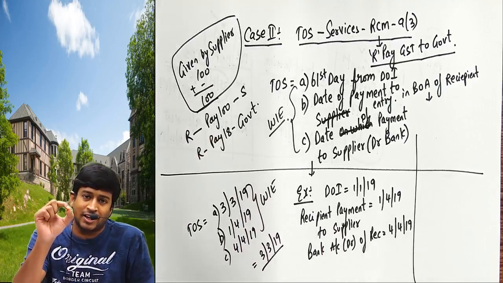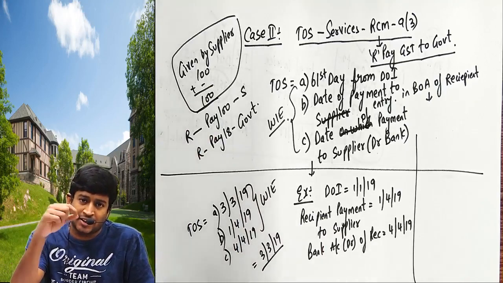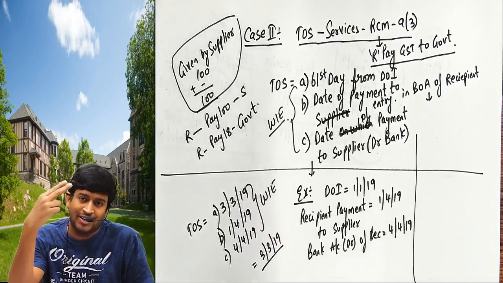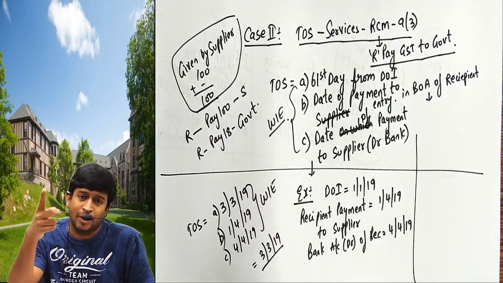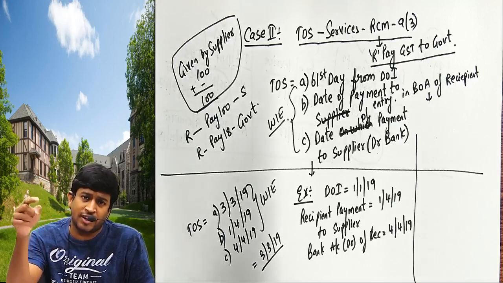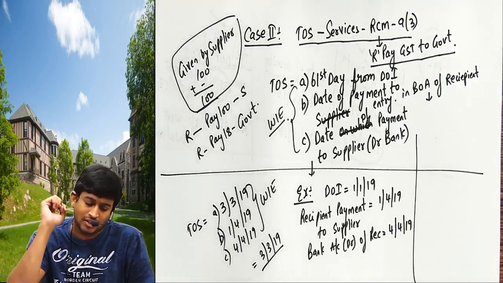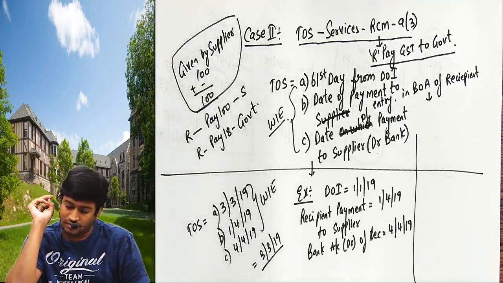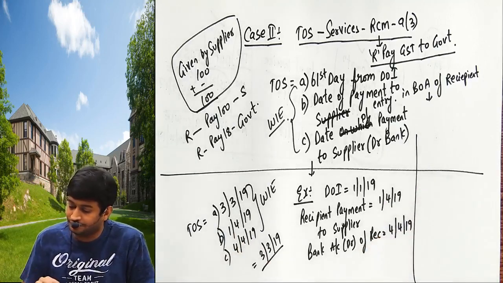One date is the date on which I gave the check and recorded in my books of accounts. One date is the date on which that payment got debited to my bank statement, or 61st date from invoice, whichever is earlier. Clear? Copy this.